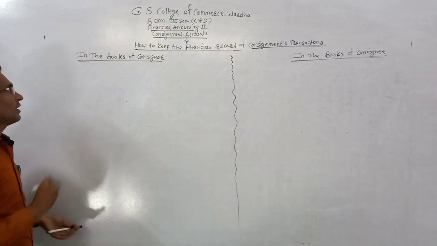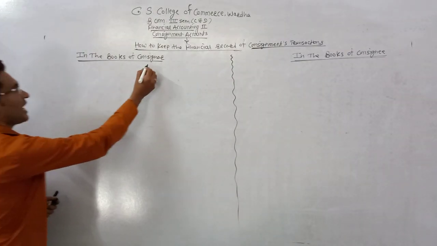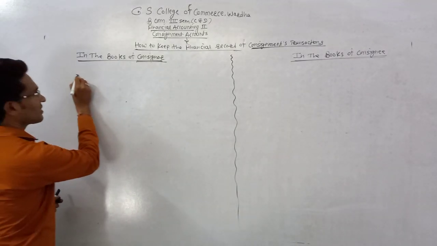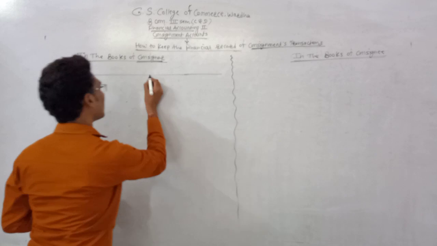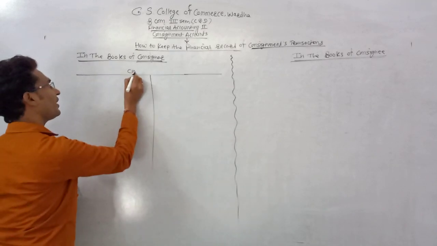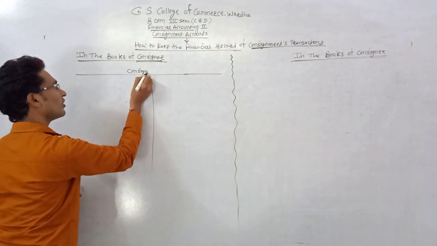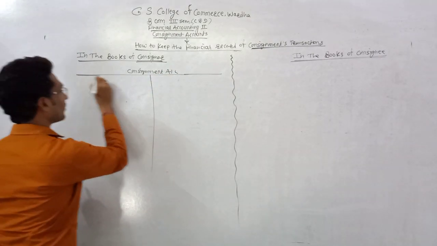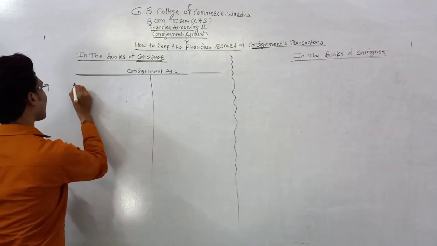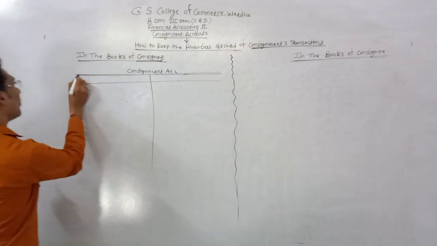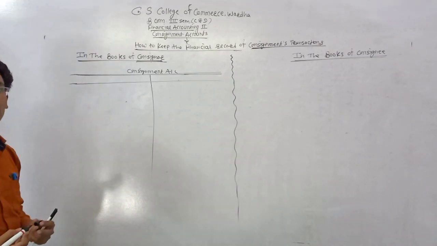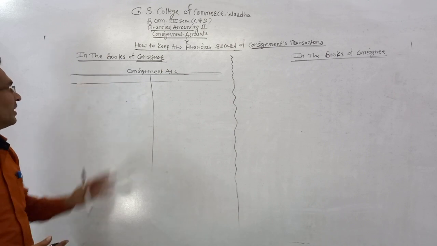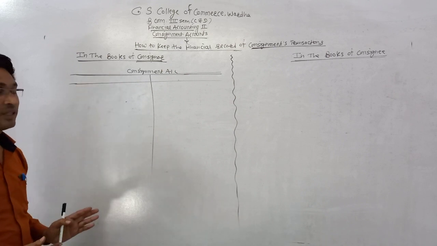For that, the consignor prepares one account, known as the consignment account. The main, compulsory account maintained by the consignor is the consignment account.